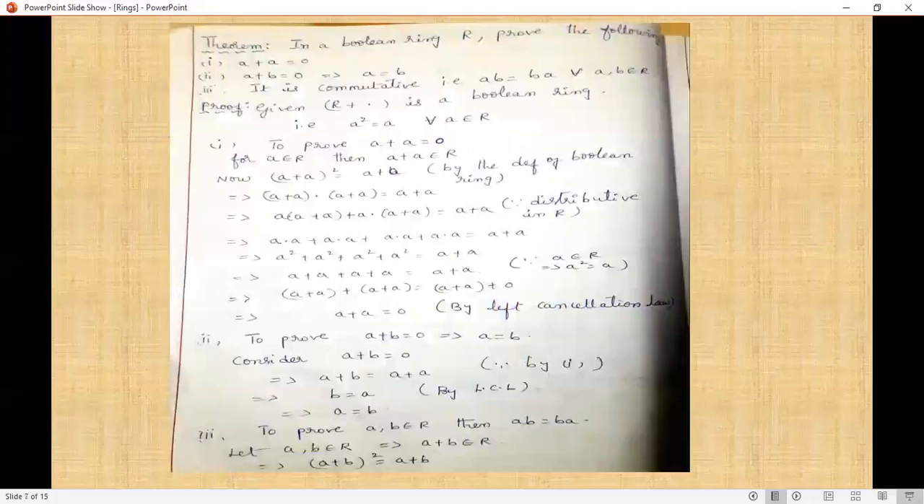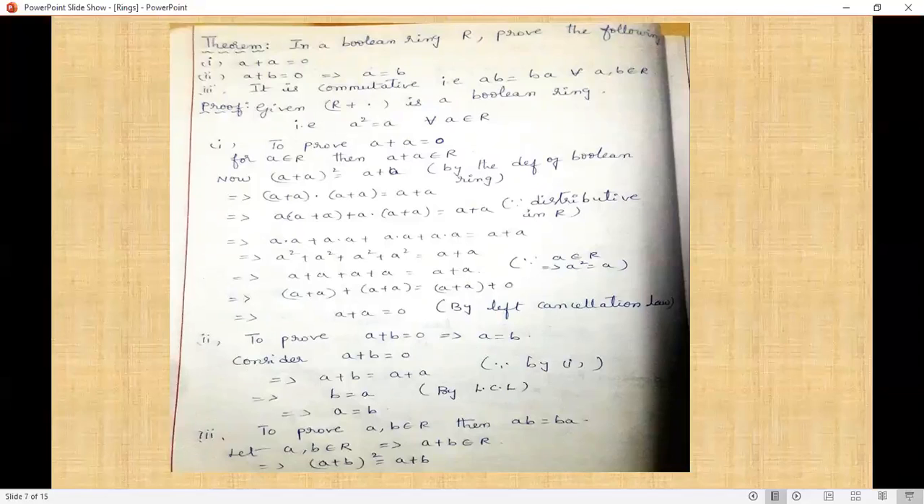Next, we are discussing the theorem. In a Boolean ring R, prove the following properties. First one is a plus a equals 0. The second one is a plus b equals 0 implies a equals b. The last one is that it is commutative, that is ab equals ba for all a, b belongs to R.